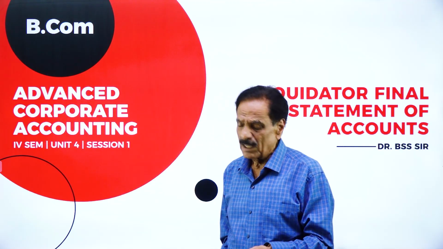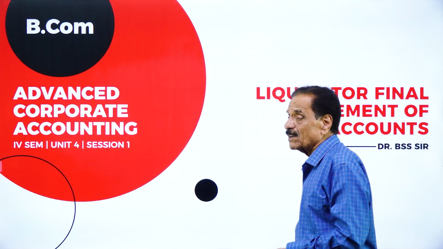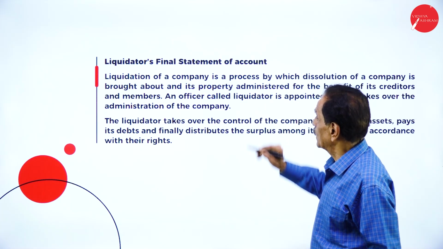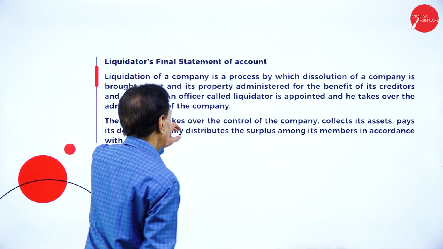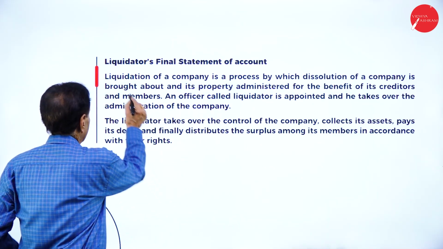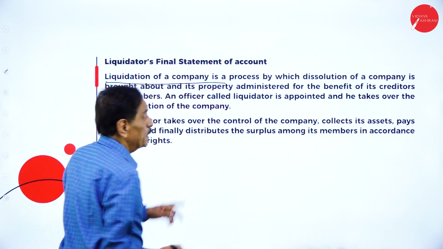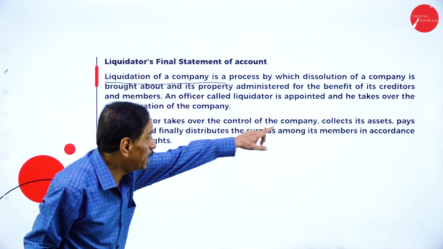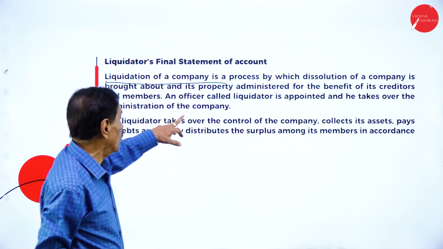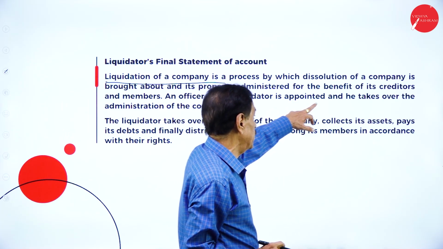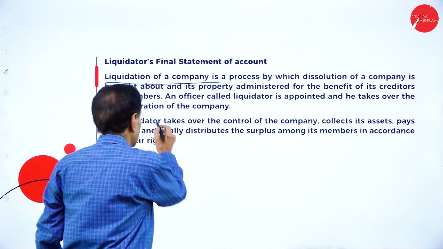What actually is the liquidator's final statement of account? Liquidation of a company is a process by which dissolution of a company is brought about and its property is administered for the benefit of its creditors and members.